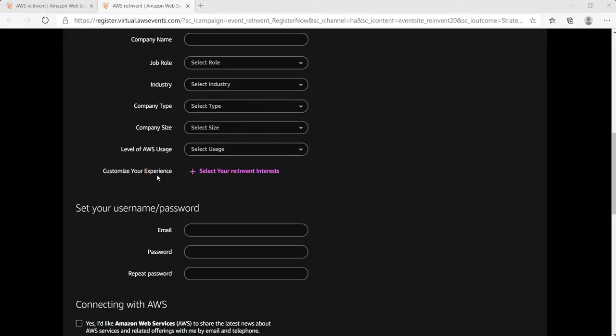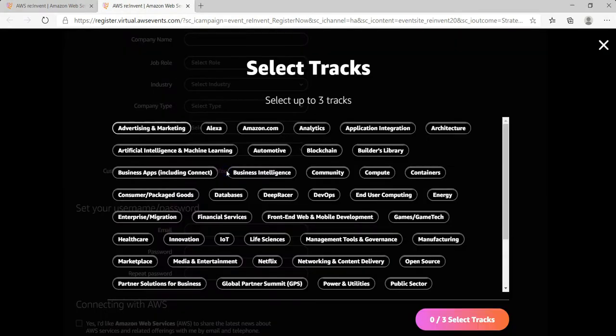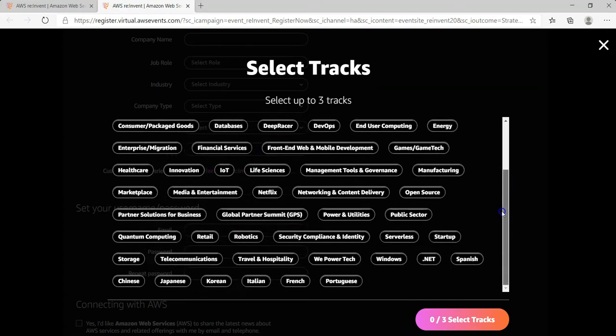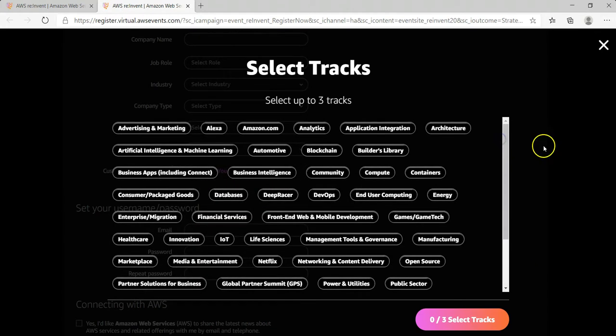Now in order to customize your experience with the reInvent event, you can specify some of your interests which will set the categories for you to receive the notification from AWS. So click on this link and you can select the relevant topics of your interest for which you will be getting the notification during the event from AWS. You can select 3 topics here. Although once you get registered, you will have access to all of the topics, but just for the notification purposes, you need to define 3 topics here.